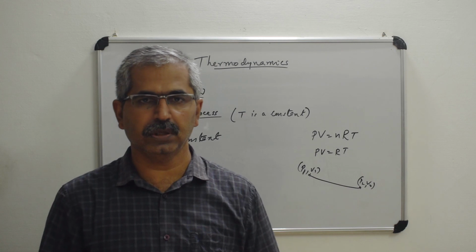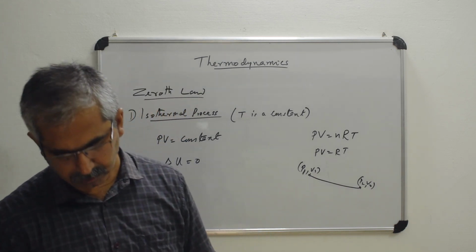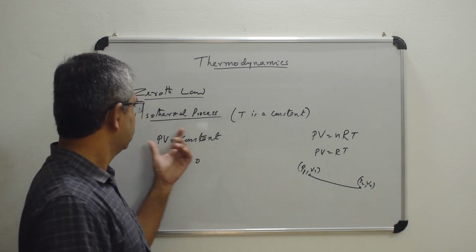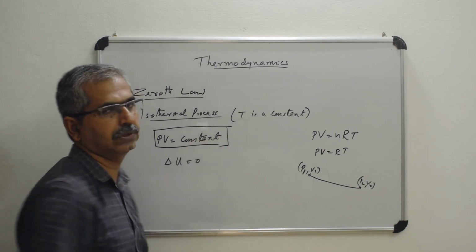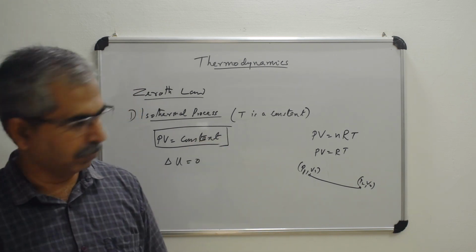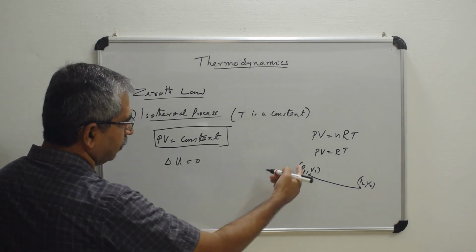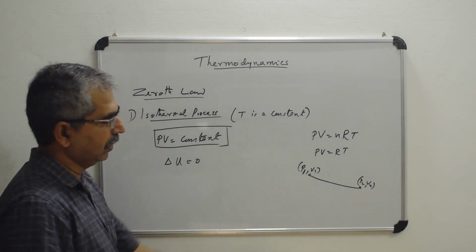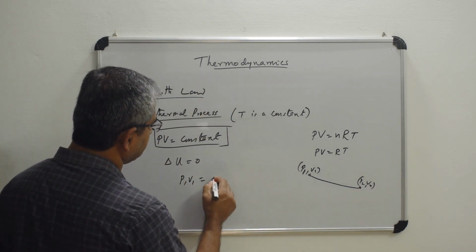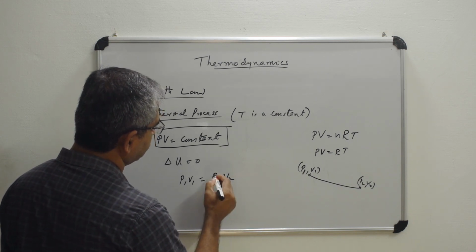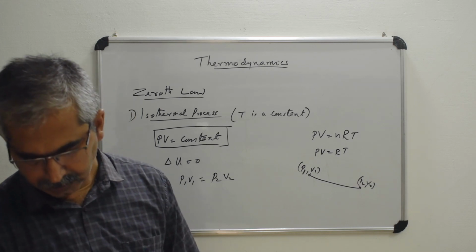So for an isothermal process, the change in internal energy delta U is equal to 0. This is the equation PV equal to a constant, the equation for the isothermal process. If the initial position has values P1 V1 and the final position is P2 V2, you can say P1 V1 is equal to P2 V2.